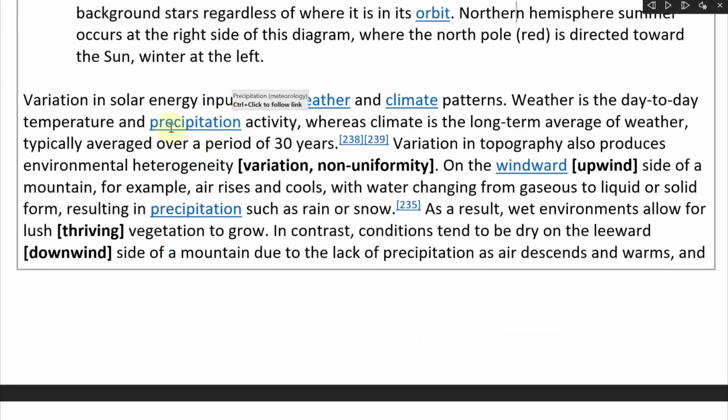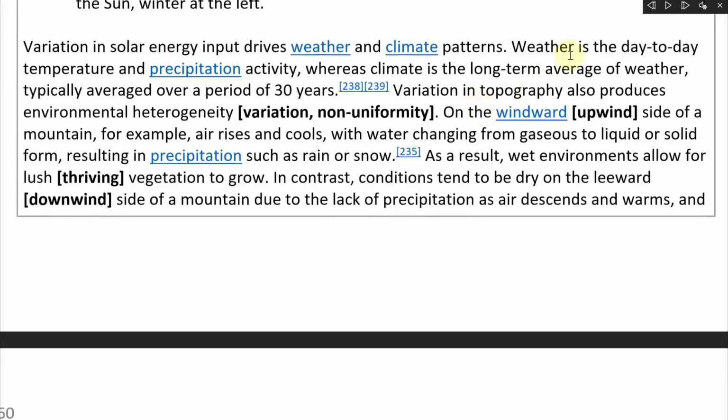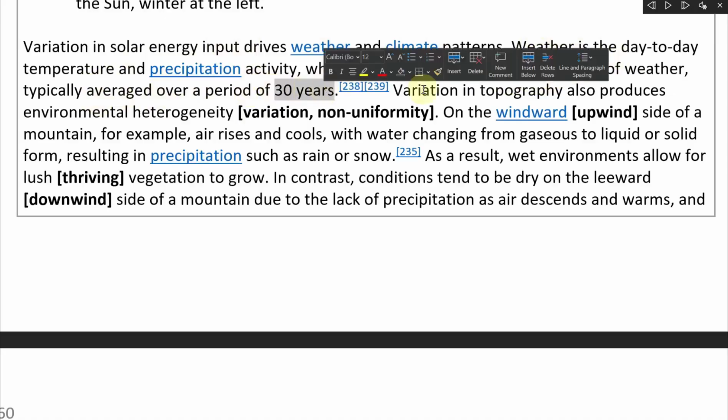All right, let's continue further. Variation in solar energy input drives weather and climate patterns. Weather is the day-to-day temperature and precipitation activity, whereas climate is a long-term average of weather, typically averaged over a period of 30 years.